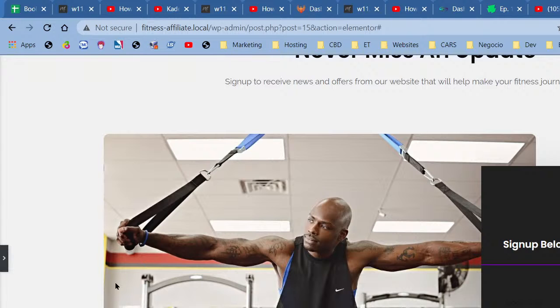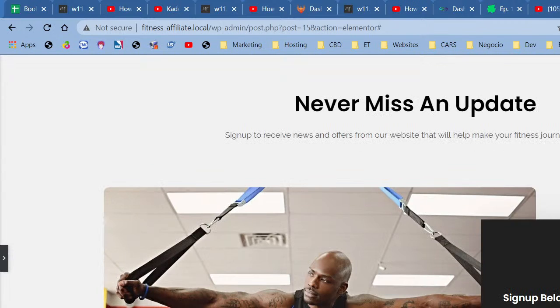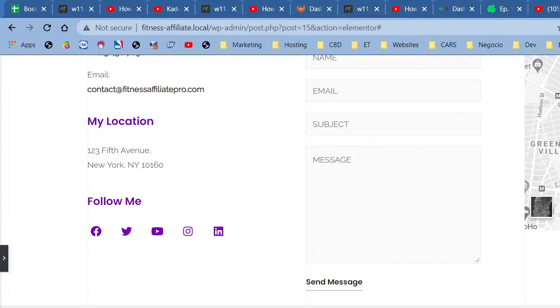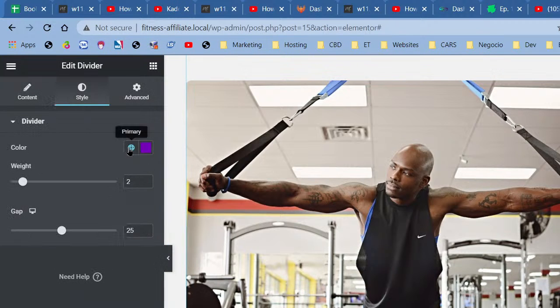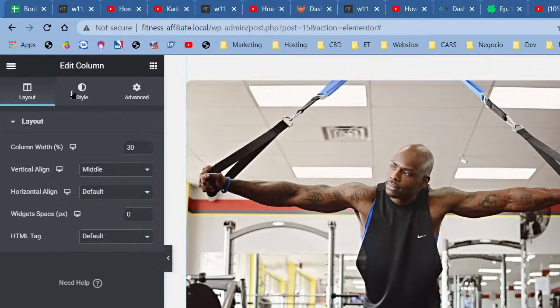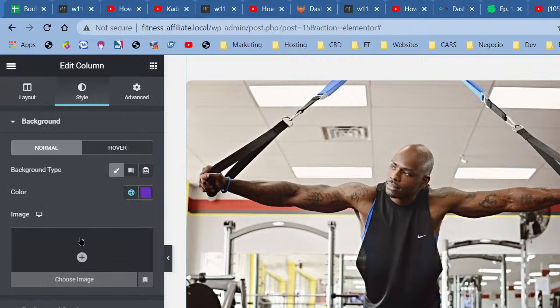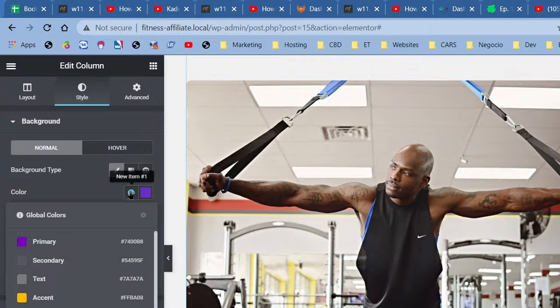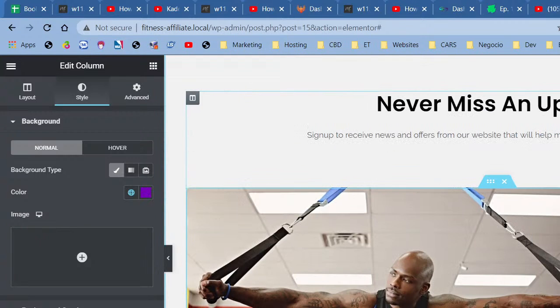Smooth edges. Now we're going to use this purple right here for the background to keep us a little bit consistent. All right, first off, let me change this because then we're not going to be able to see it. I'm going to change it to one of these colors. I'm going to use this one. Now we're going to edit column, style, and background, and let's use a purple. That's too purple for what I want. Let's use a darker purple. Okay, so that looks okay.